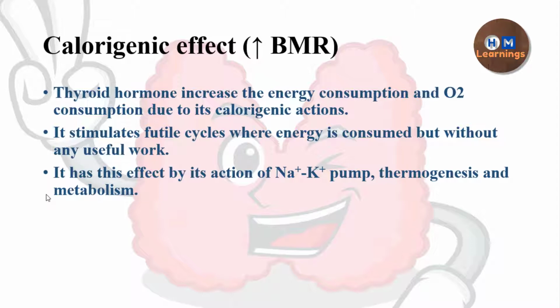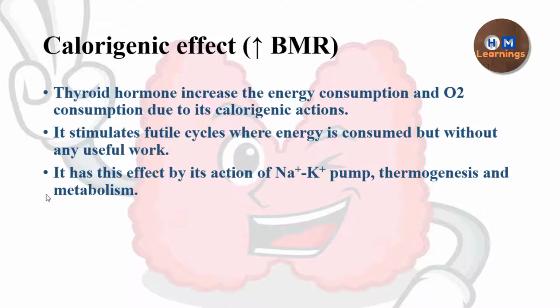Thyroid hormone increases the energy consumption as well as the oxygen consumption, and that occurs because of the calorigenic actions. It activates various forms of metabolic reactions as well as the activity of the pumps, so that the energy consumption is increased. Every metabolic process involves the consumption of energy. So energy consumption is increased, and that is how the oxygen consumption is increased, and basal metabolic rate is increased, because the rate at which the metabolism is happening is increased.